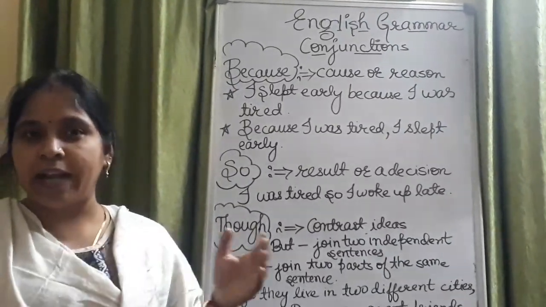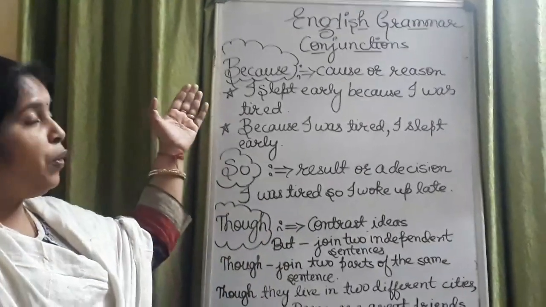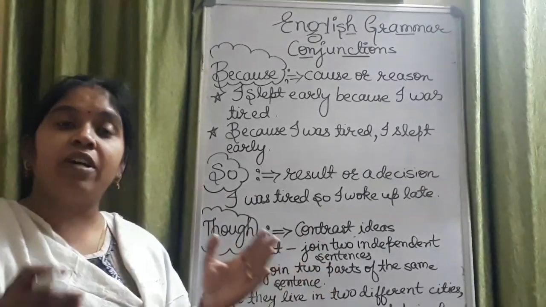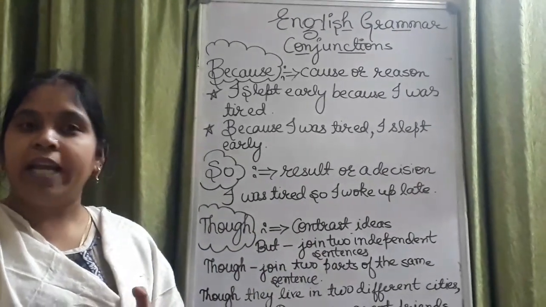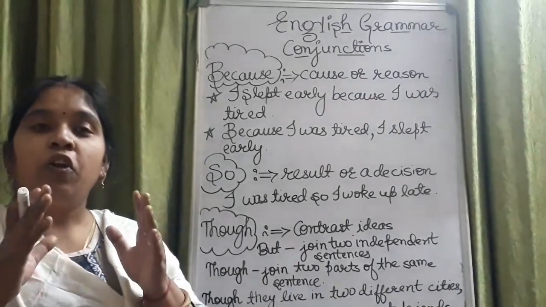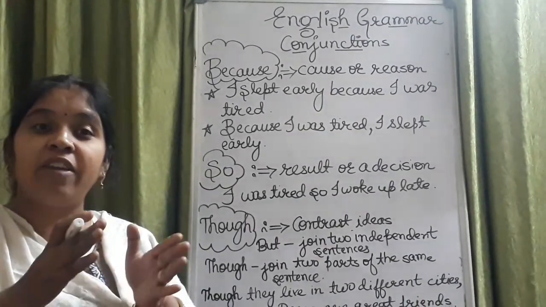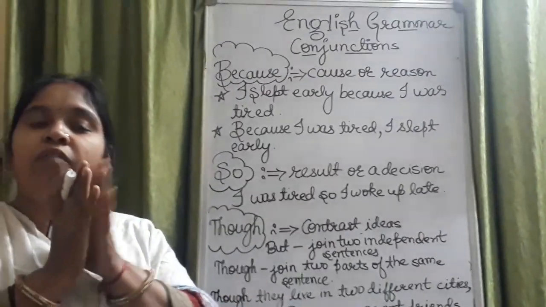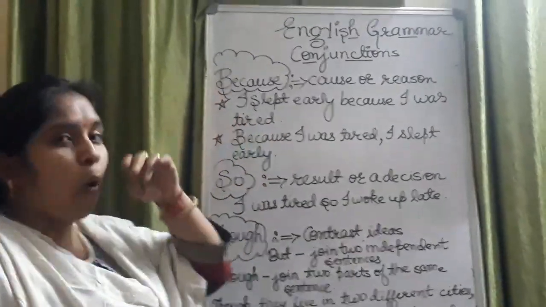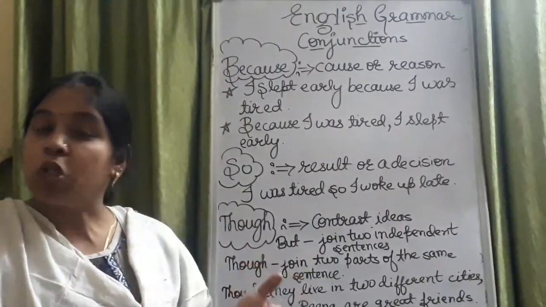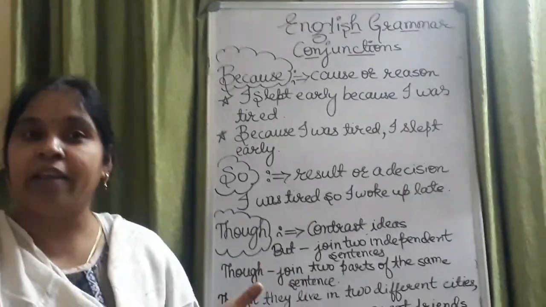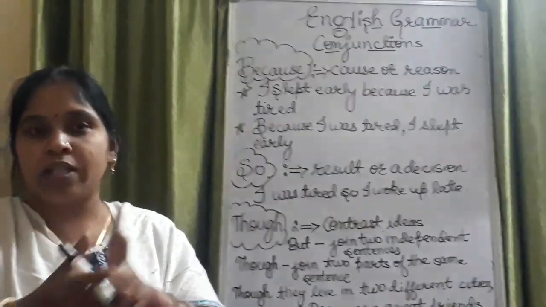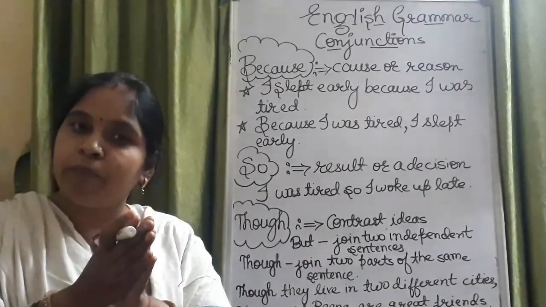So students, let's move further towards the new conjunction, and that is because. Because when we have a reason or a cause in a sentence, we join two words or sentences. So when we get the reason in the second part of the sentence, that time we use because, and most of the time we put the question, why did you come late? So you have the reason at that time: because that's why I came late today.